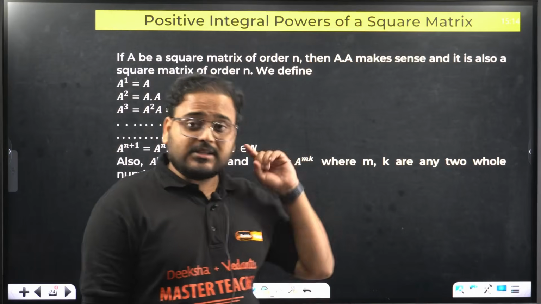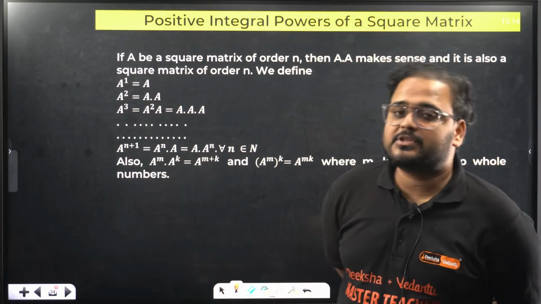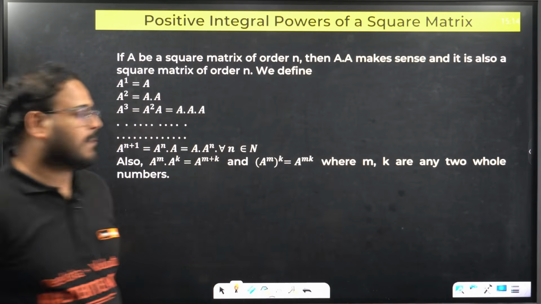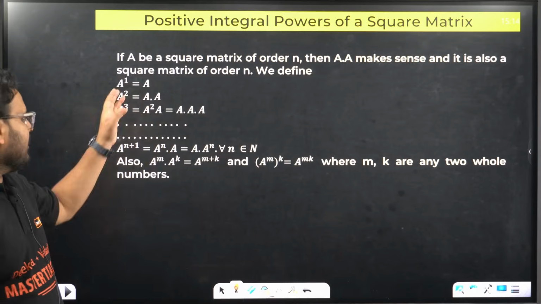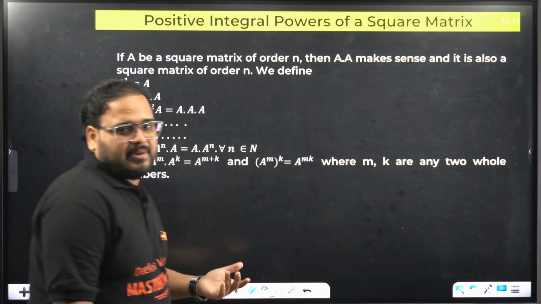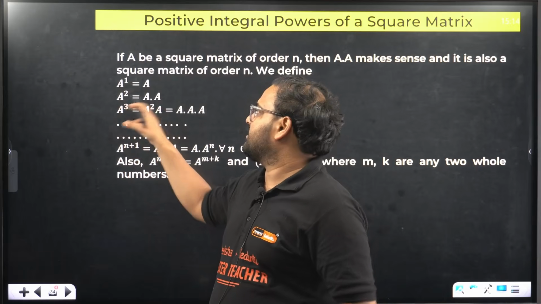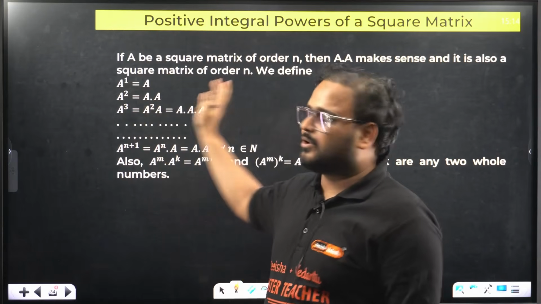Now, on this concept, there has been a question in KCET, which is called positive integral powers of a square matrix. In any of these questions, the laws of indices will apply. A square is A into A, A cube is A square into A, and so on.